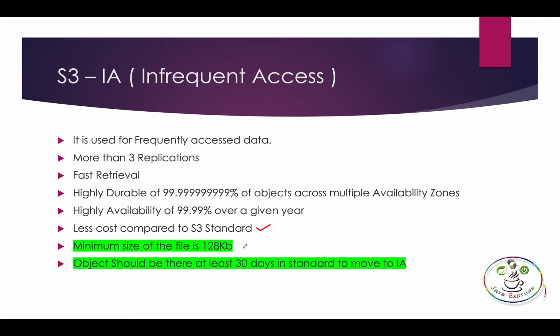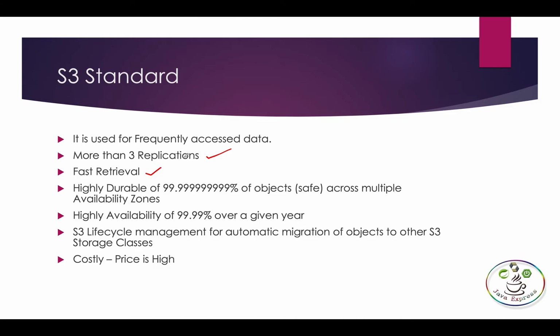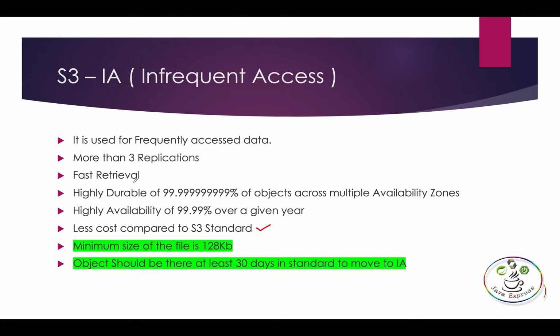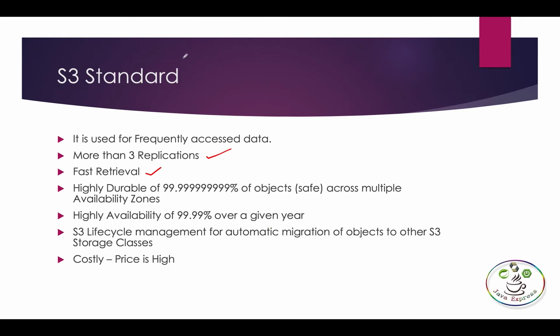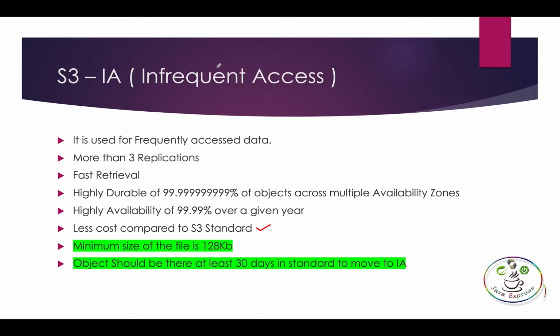And the minimum size of the file is 128 KB. That means in S3 Standard there is no size limitation, but here the size limitation is 128 KB. Okay, an object should be stored at least 30 days in Standard before moving to IA. If you want to move a file from S3 Standard to here, you need to keep it at least 30 days in that storage class. After 30 days it will move automatically to Infrequent Access. This is the difference between S3 Standard and S3 IA.